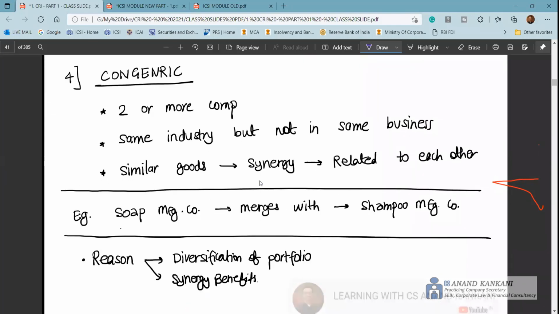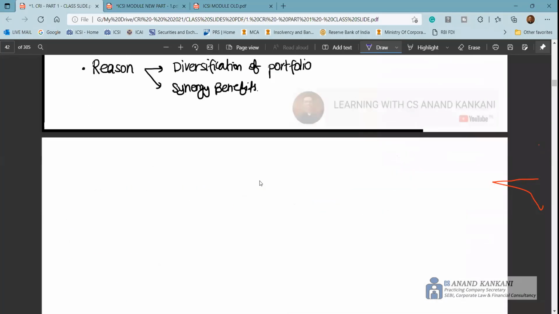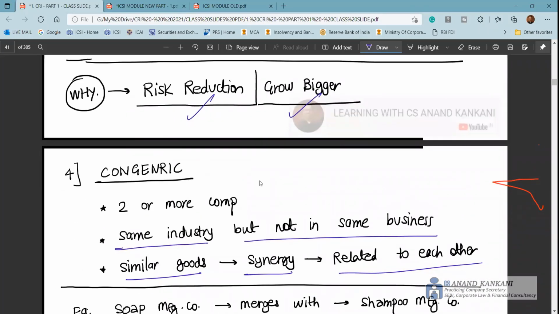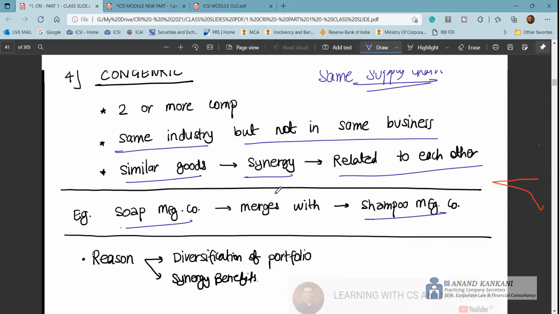Thereafter, co-generic or congeneric mergers: they are in the same industry, but not in the same business. They have similar goods, they have synergy, they are related to each other. They use the same supply chain. Just write it here that they use the same supply chain, and due to the same supply chain they get the benefit. Like a soap manufacturing company starts manufacturing shampoo, conditioner and other cosmetic products. So that's again a congeneric merger.